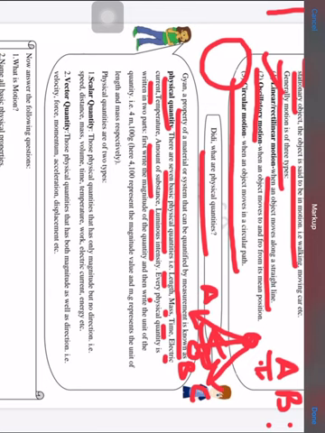Now every physical quantity has two parts. First write the magnitude of the quantity and then write the unit of the quantity. For example, first is the number 4 meter, and second is the unit in which the quantity is measured. Because it is length, it is measured in meters, so 4 meter. Then 100 g, that means the quantity is 100 grams. So the first part is representing the quantity and second is the unit.